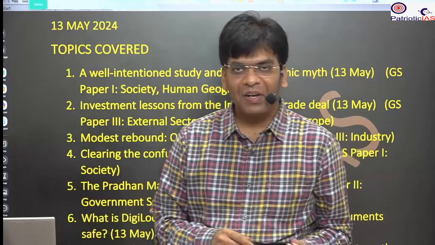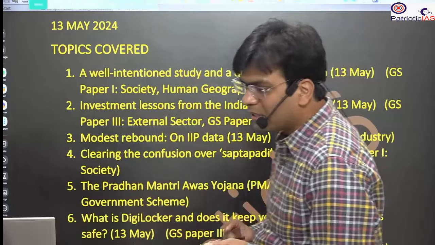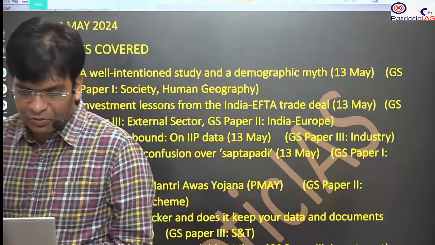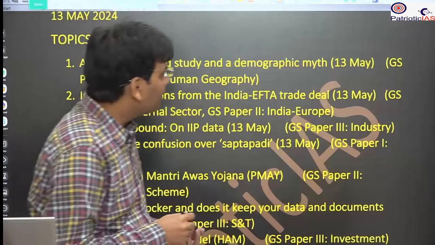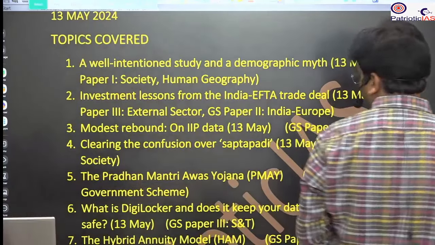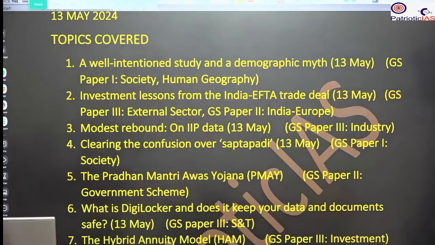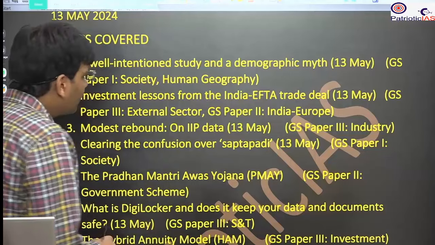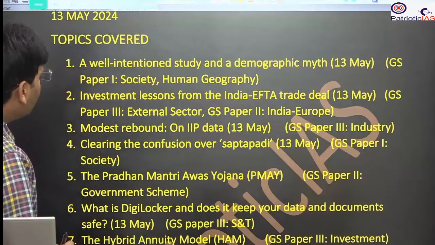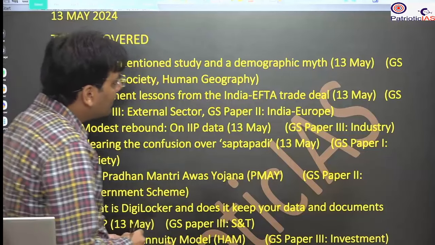Under that, we have nearly about 7 topics that we will discuss one by one. And these topics are covered from GS paper 1 to GS paper 4. Mostly it is from GS paper 3 from today's newspaper. So we will start with the most important news, which is talking about the well-intentioned study and a demographic myth.